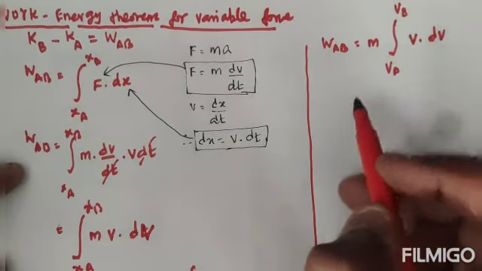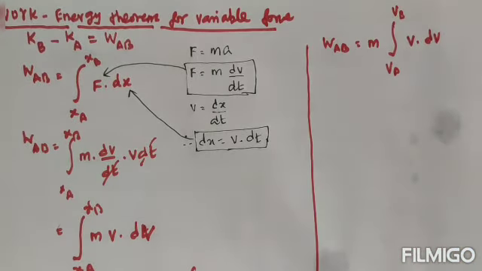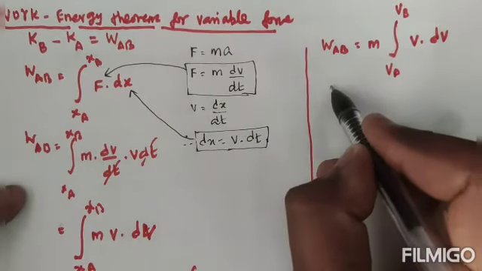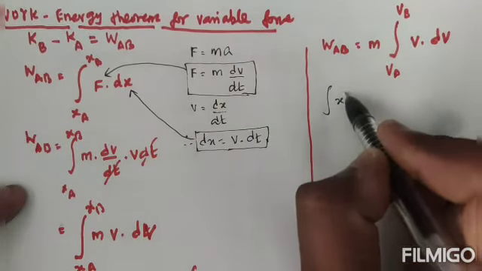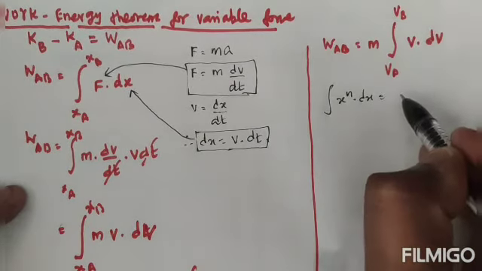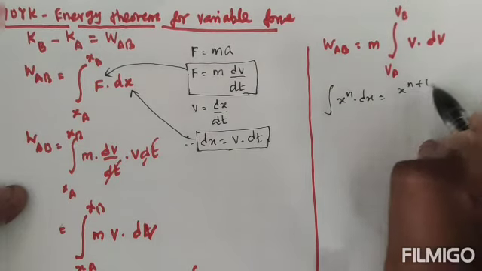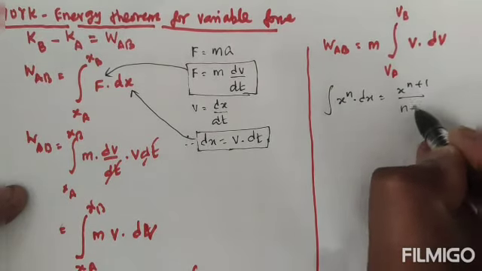For recapitulation, the normal integration formula: the integral of x power n into dx is x power n plus 1 divided by n plus 1.